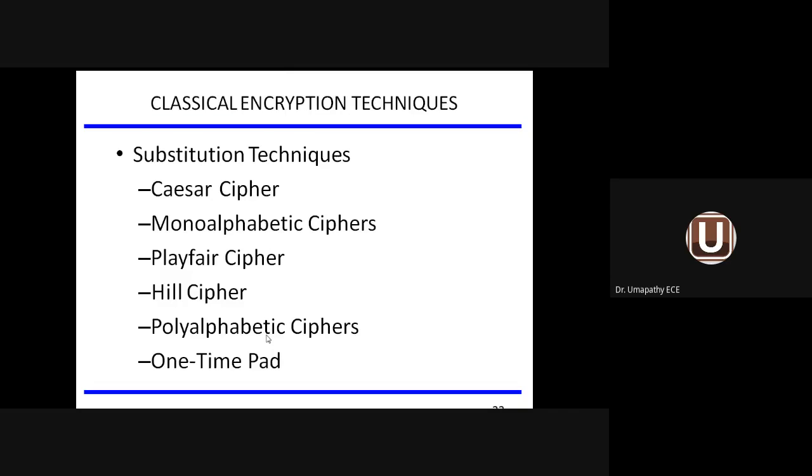In the polyalphabetic cipher, we take a combination of plain text and substitute a combination of ciphertext. That encryption process is called polyalphabetic cipher, and there is one more method called one-time pad. So these are the various algorithms available under substitution technique in order to do the encryption at the sender side.